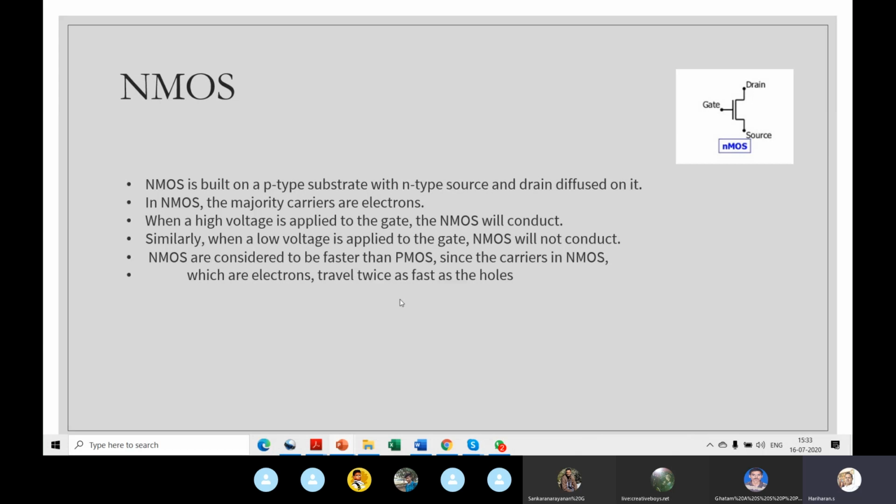You guys know that? You know or you don't know? The electrons are twice as fast as holes. Don't know? No, sir. So check out why that happens. Do research and find out why electrons run twice as fast as holes. That's why NMOS is much faster than PMOS, because the majority carriers are electrons, right?